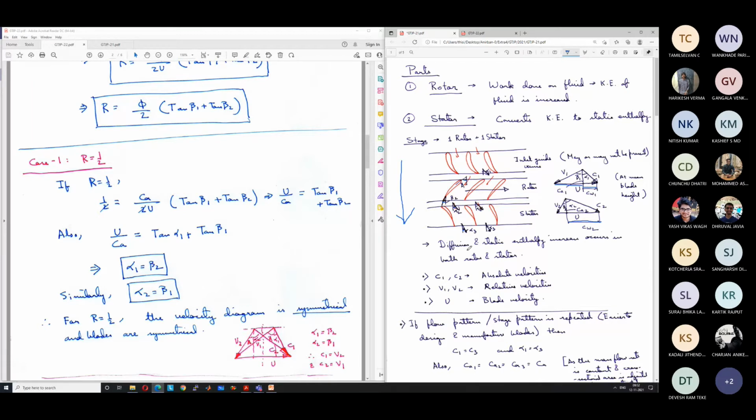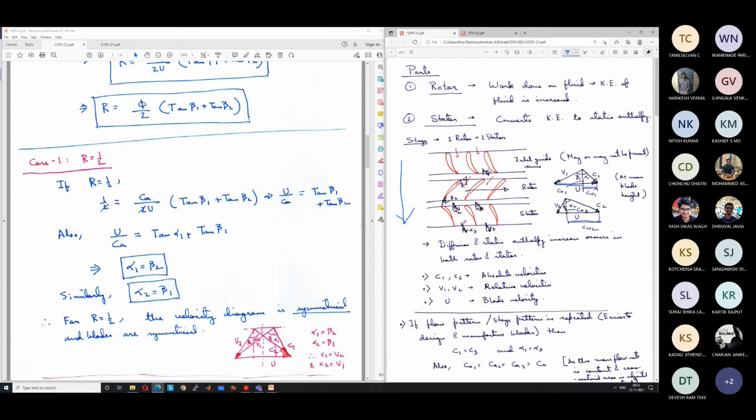Okay, and that is also understandable because from the point of view of the rotor, you see the relative velocity, and the change in relative velocity should be similar to the change in absolute velocity in the stator. As a result, the angles in the rotor also should be similar to the angles in the stator, because you are getting exactly similar diffusion in both.